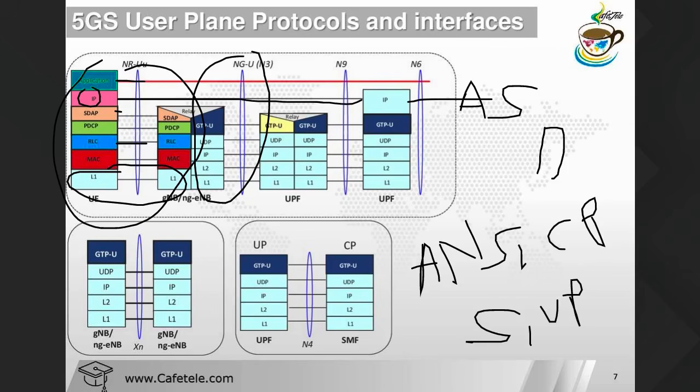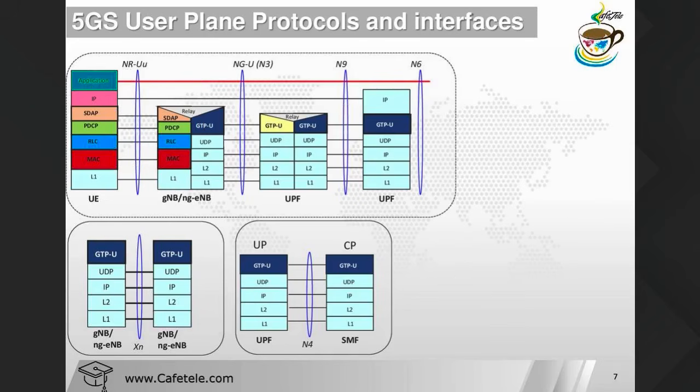This is the example. After the SDAP layer we have the NGU interface, and this interface is between the base station and the UPF. Why is it required? It is required for the PDU session of the user plane protocol. If you want to learn more, you have to follow the 3GPP specs.